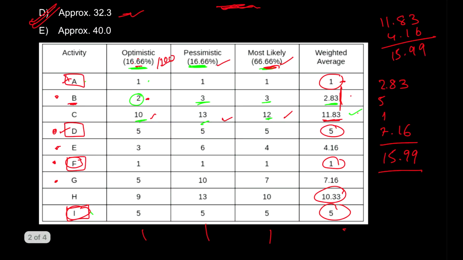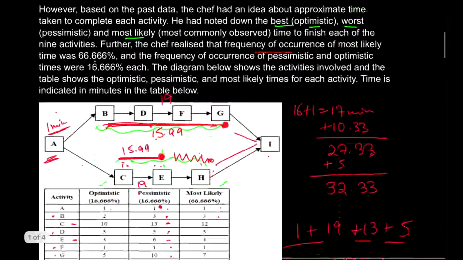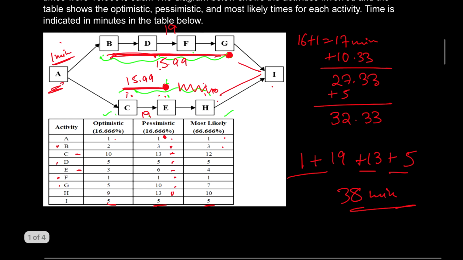Now, as I said, you have to calculate the expected time. So there comes another twist. The twist is actually understanding कि किस time में क्या हो रहा है. So I'll take you back to the diagram where I'll tell you that the A is completely independent. The first step जिसको 1 minute लग रहे हैं according to our weighted average column. So 1 minute तो इसमें हम definitely add up कर ही लेंगे.